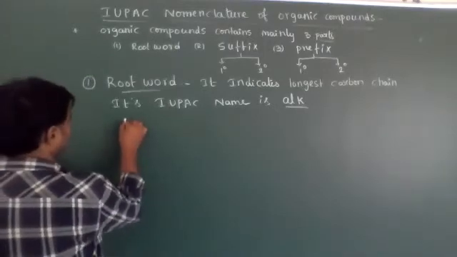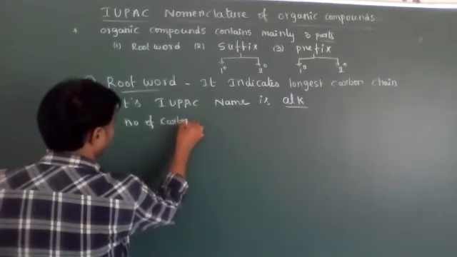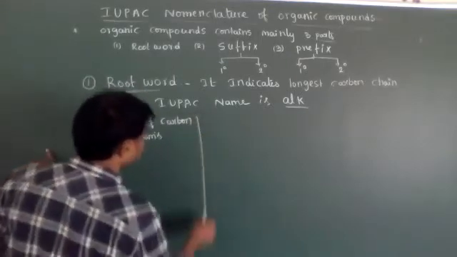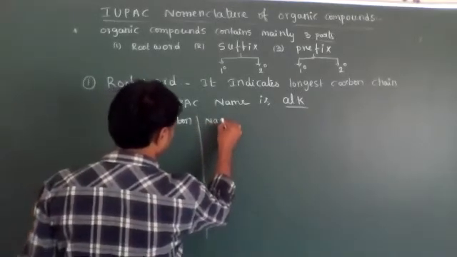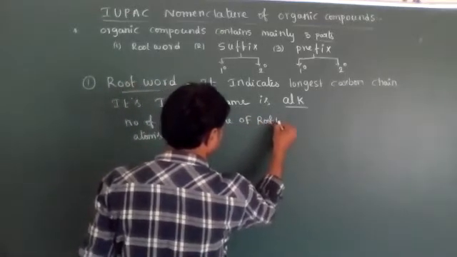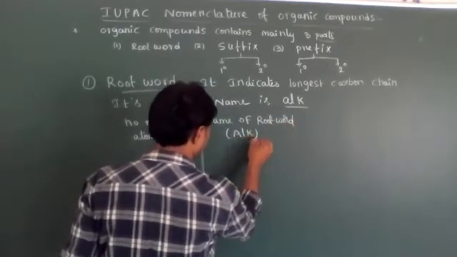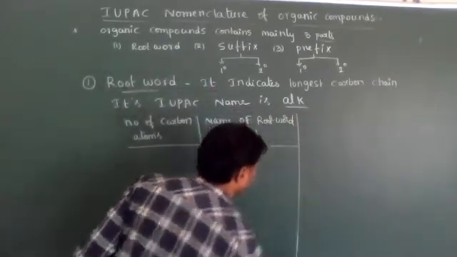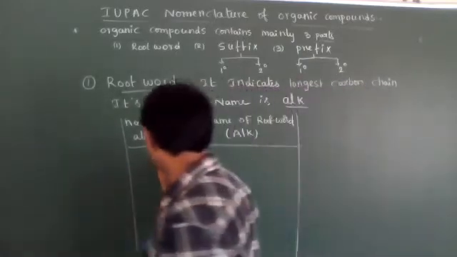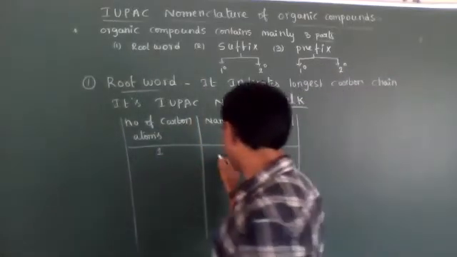Now let's see the number of carbon atoms and the name of the root word. When one carbon atom is present on the longest carbon chain, it is called meth.